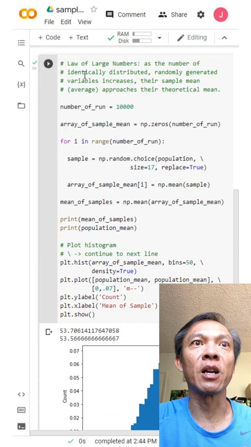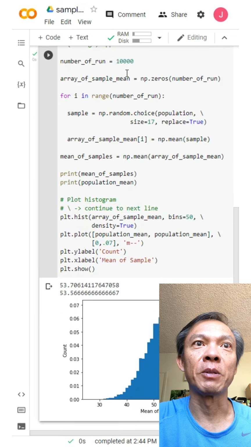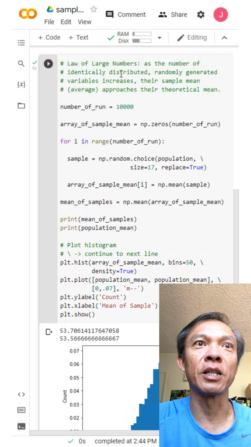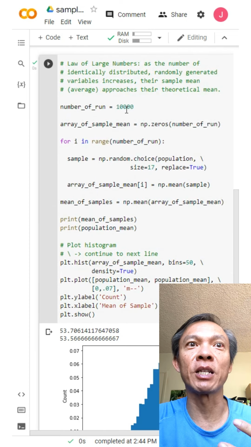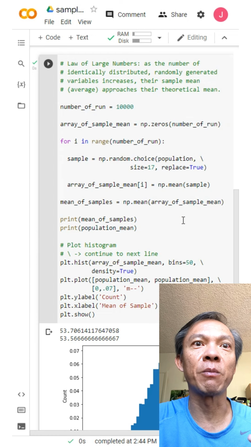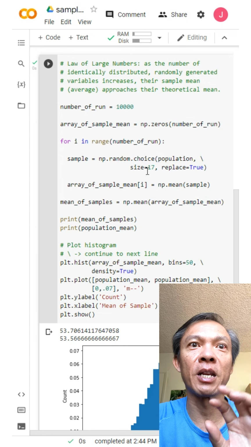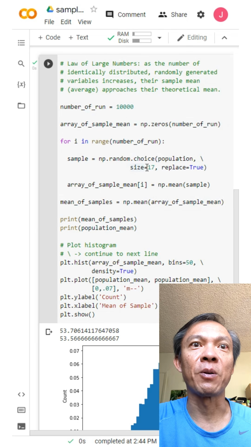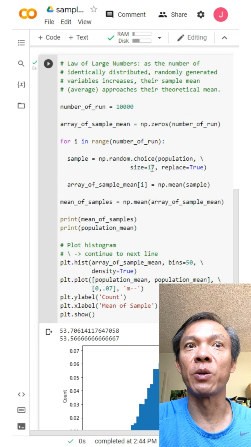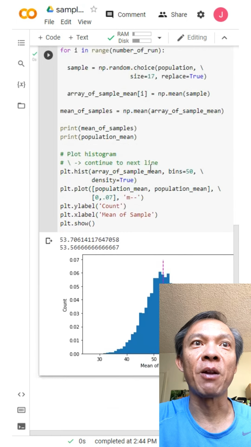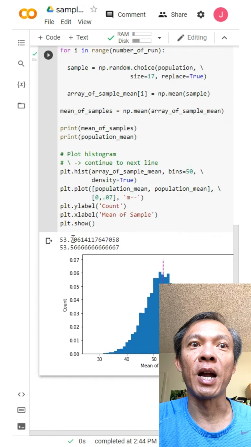So basically the law of large numbers is that as the number of identically distributed, randomly generated variables increases, their sample mean, the average, approaches their theoretical mean. What it means is that if you increase the number of sample runs, instead of doing just one sample run you do 10,000 sample runs, and for each of those runs you take an approximate sample of the population, so instead of 30 you do 17, or 5, then when you do it enough times, the two averages tend to approach each other.